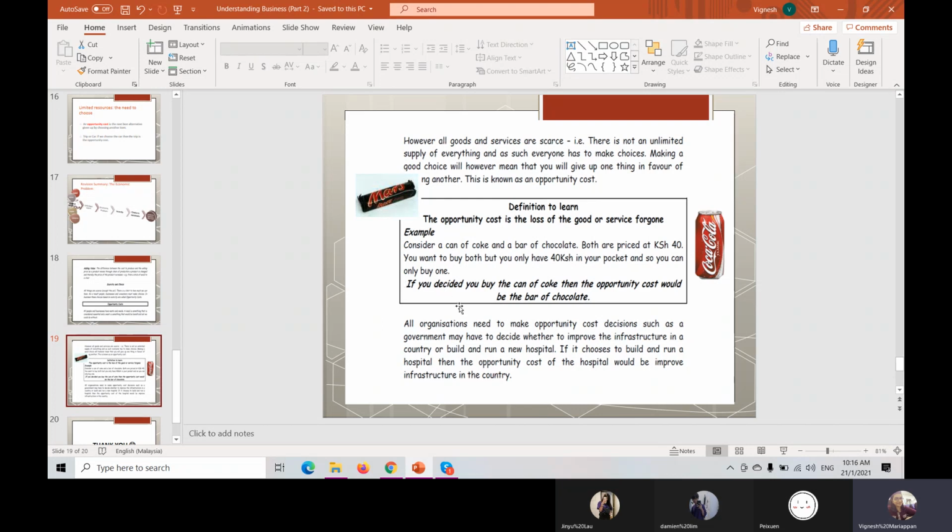So you have to decide whether you want to buy the Coke or the bar of chocolate. But the question says both are priced at $40. No, that means both are priced, this one also $40, this one also $40.